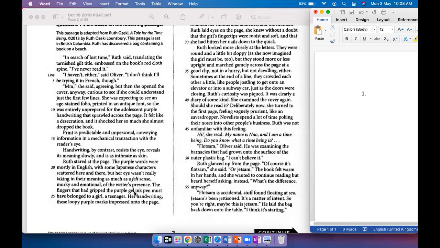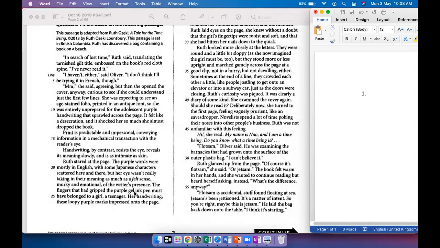Ruth's curiosity was piqued. It was clearly a diary of some kind. She examined the cover again. Should she read it? Deliberately now, she turned to the first page, feeling vaguely prurient, like an eavesdropper. Novelists spend a lot of time poking their noses into other people's business. Ruth was not unfamiliar with this feeling.